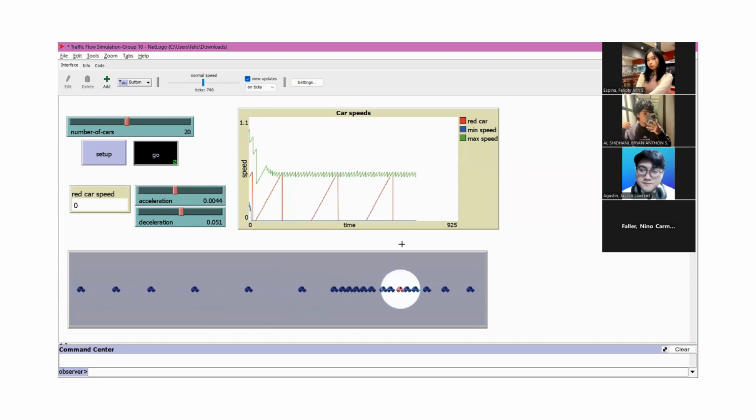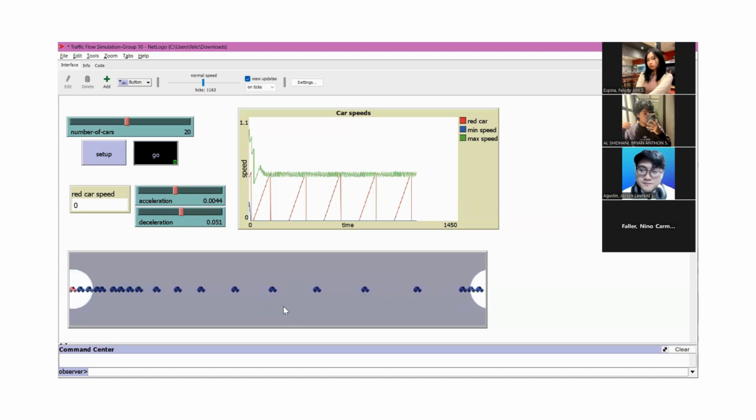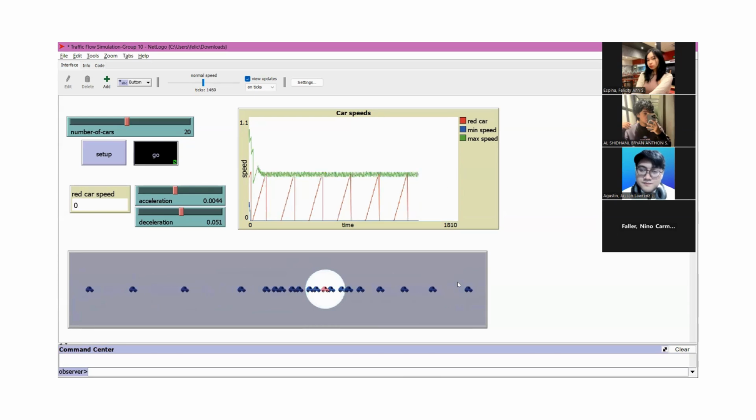So what's happening in this simulation? Each car is autonomous and decides how to move based on what's directly in front of it. If a car is too close to another, it slows down to avoid collision. If the road is clear, it accelerates toward a speed limit, and this interaction creates realistic traffic behavior such as smooth flow with few cars, and jams and stop-start motion when there are too many cars or high deceleration.